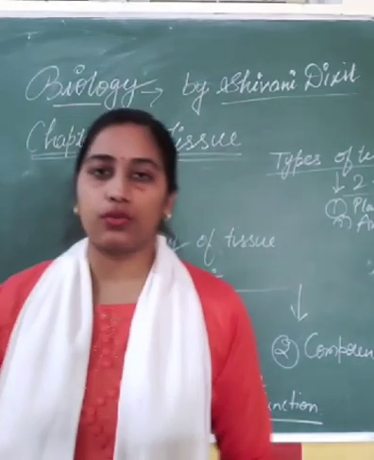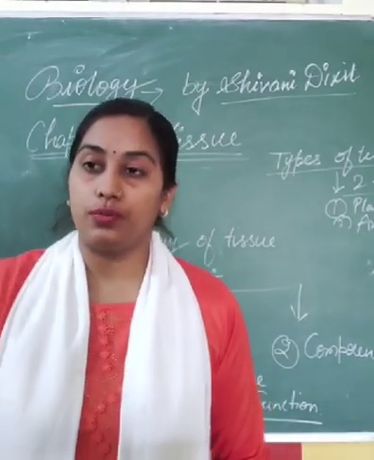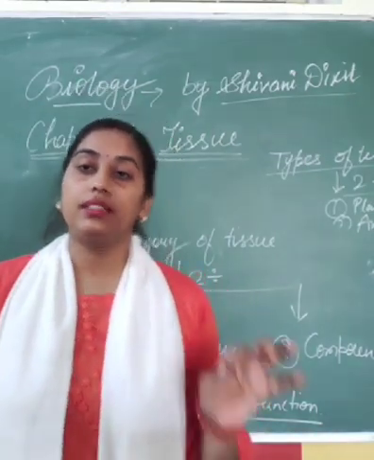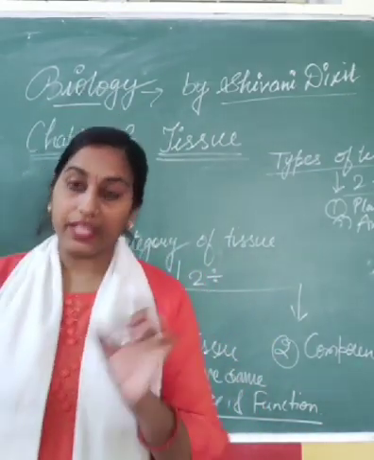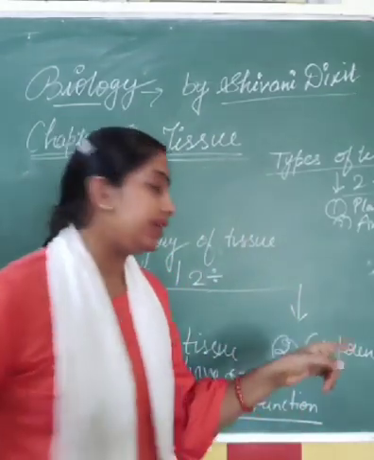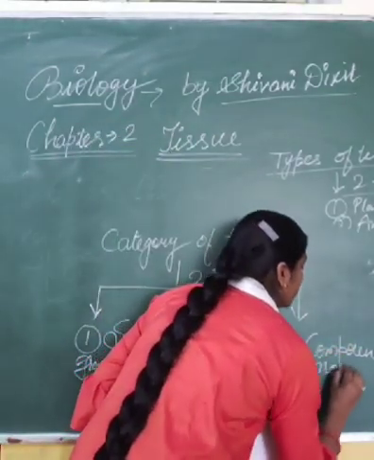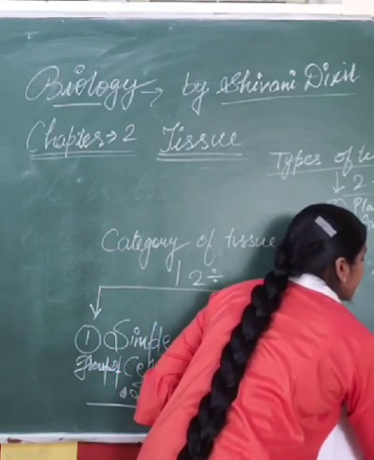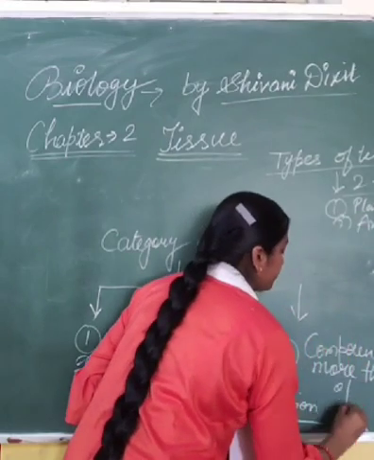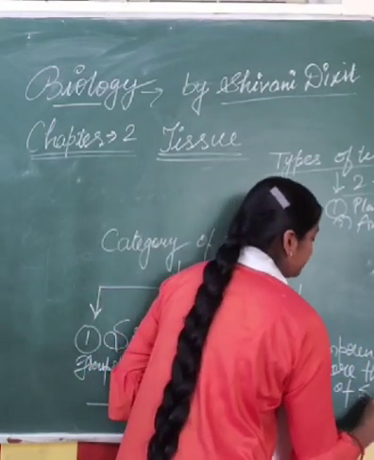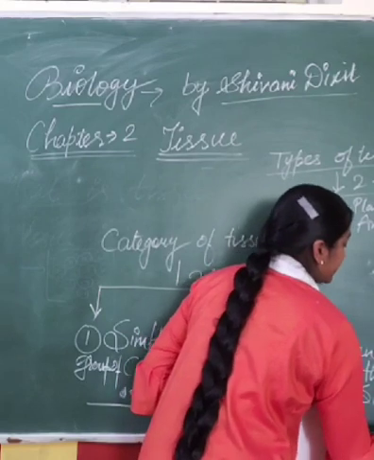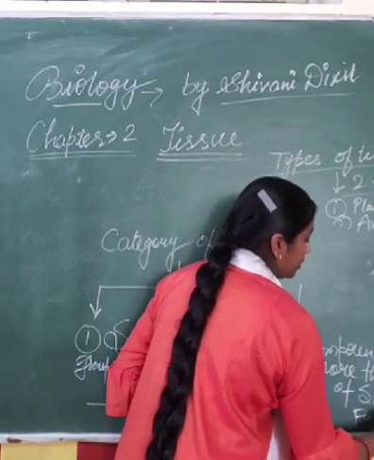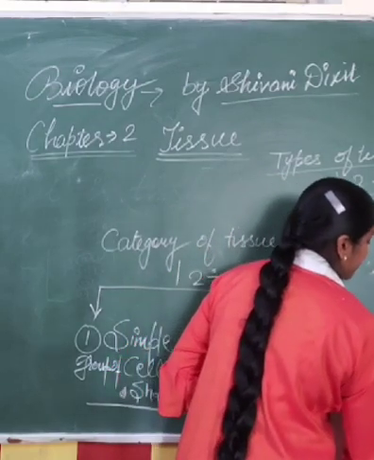And if we talk about compound tissue, then compound tissues are groups of cells which have more than one type of shape, size and function of cell.